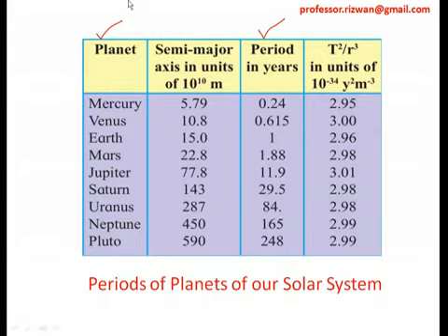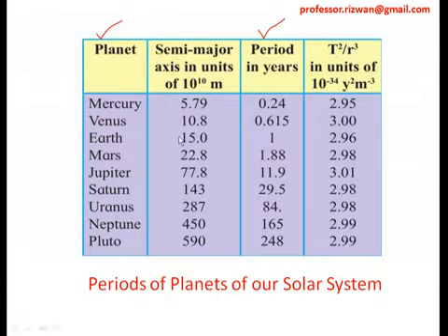Now look at Pluto. Pluto requires 248 years to complete one revolution around the sun. It's not a joke. 248 years to complete one revolution around the sun. So you can see it, and then in the other columns they have also given